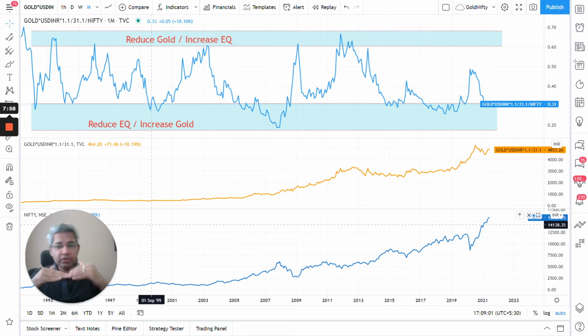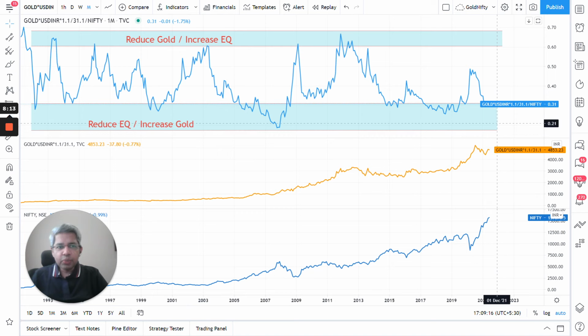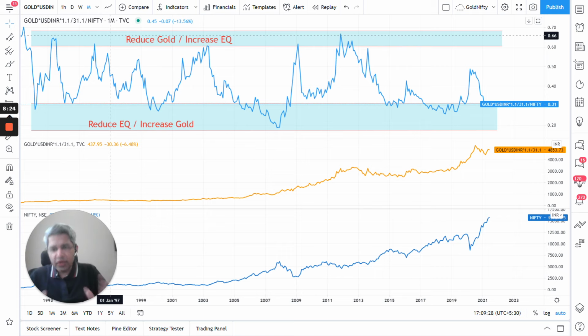So if Nifty goes very high, the gold to Nifty ratio goes down. If Nifty goes down and gold goes up, the gold to Nifty ratio will go up. So it oscillates between 0.2, 0.3 on the lower side and 0.6, 0.7 on the higher side. At least that is how it has done in the last 30 years. More or less, it's not an exact science here, but more or less this has been the range in which it has been playing.